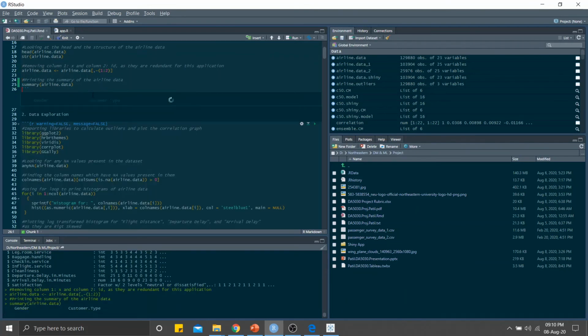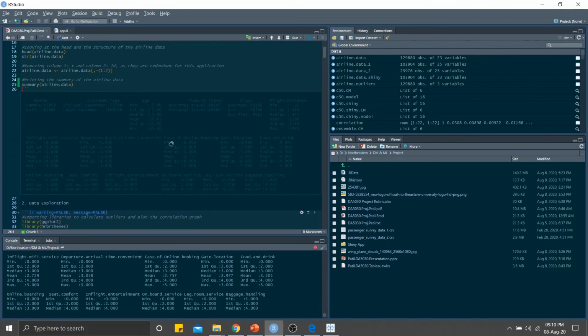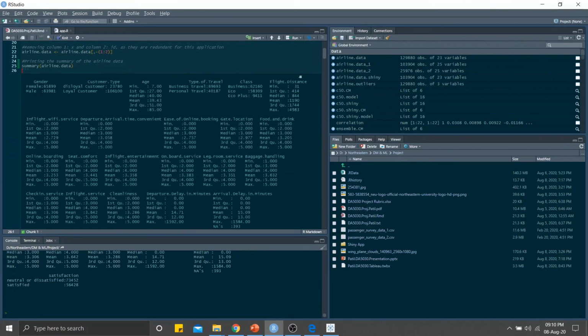Now I have printed a quick summary of the data. When you look at the data, the gender column has two values, female and male. The customer type is of two types, disloyal customer and loyal customer. Age is in a range of minimum 7 to maximum of 85. Type of travel is categorized into business travel or personal travel.